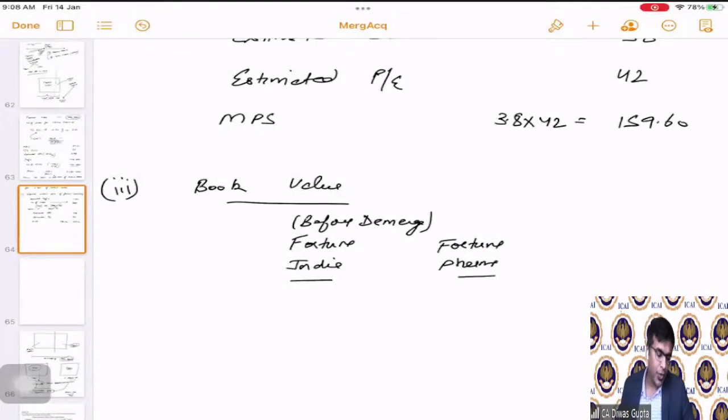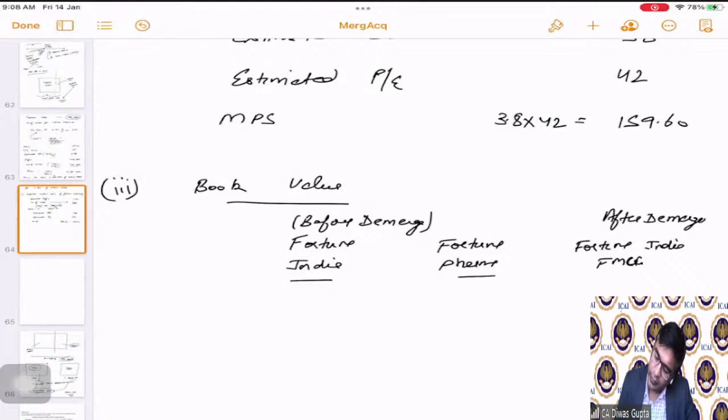Fortune India I have put, Fortune Pharma I have put, then Fortune FMCG, which is still India only, but this is after demerger. This is also after demerger. So this is still Fortune India, but the FMCG business. This is what we are trying to indicate.